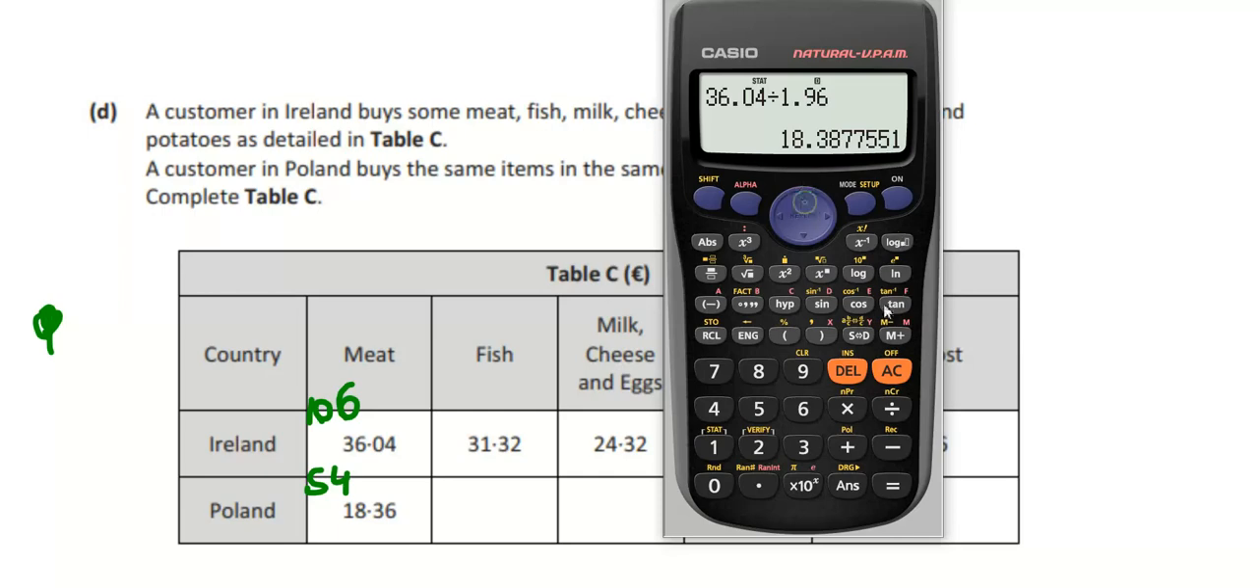Is that because I rounded it off? Possibly, I'll say so. I'll try that one more time. So 106 divided by 54 is that number there, yeah? And then I'm going to do 36.04 and divide it by my answer. So what have we learned there? Rounding off is not our friend here. Okay. So let's try the next one.